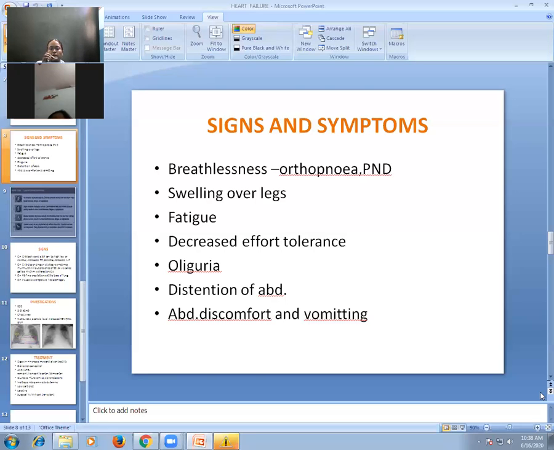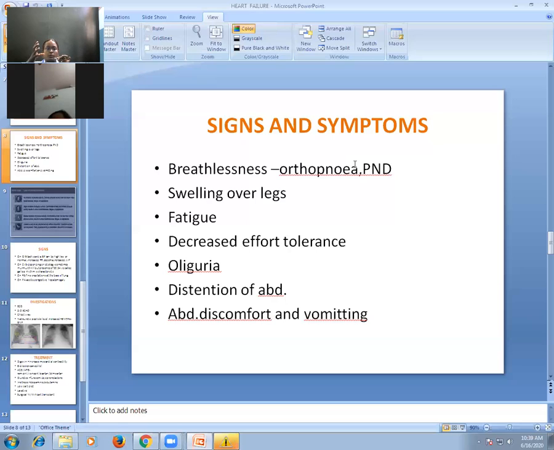Later on, fluid in the alveoli, that means alveolar edema, which is called frank pulmonary edema. So the back pressure effect results in pulmonary congestion and pulmonary edema, which causes hypoxia. If there is fluid in interstitial spaces and in the alveoli of the lung, what will happen? Your blood will not get adequately oxygenated.